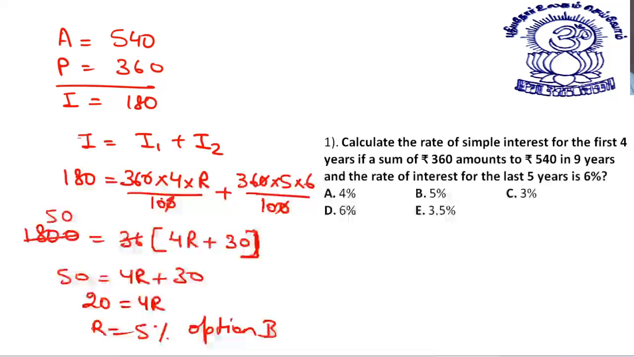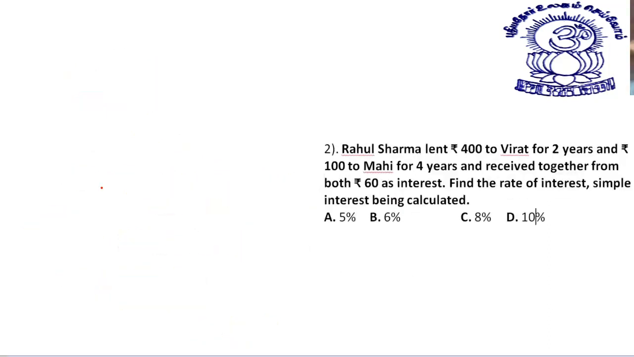I'm sure it must be clear to all of you. Okay, students, this was one question. Let's take some more. Rahul Sharma lent rupees 400 to Virat for 2 years and rupees 100 to Mahi for 4 years and received together from both rupees 60 as interest. Find the rate of interest, simple interest being calculated.